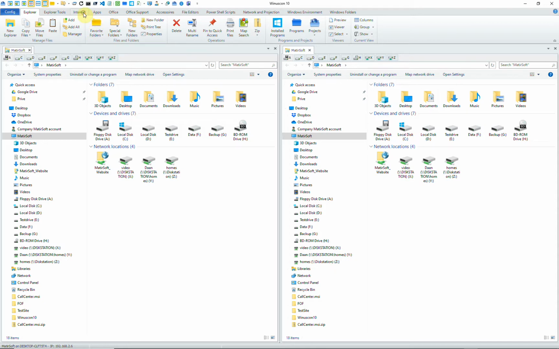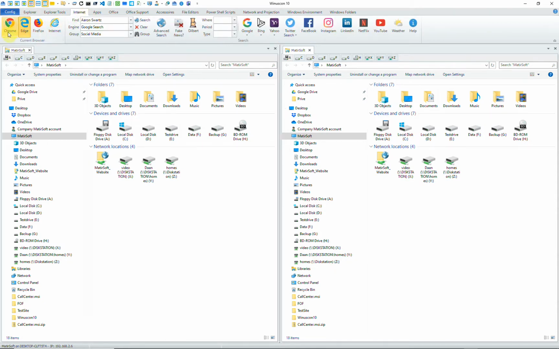Instruction about the internet searches. You can select your favorite browser just by clicking on the button. Shift click will open the browser. For instance, Shift Chrome or Shift Edge will open Edge or Chrome or Firefox or the Internet Explorer.